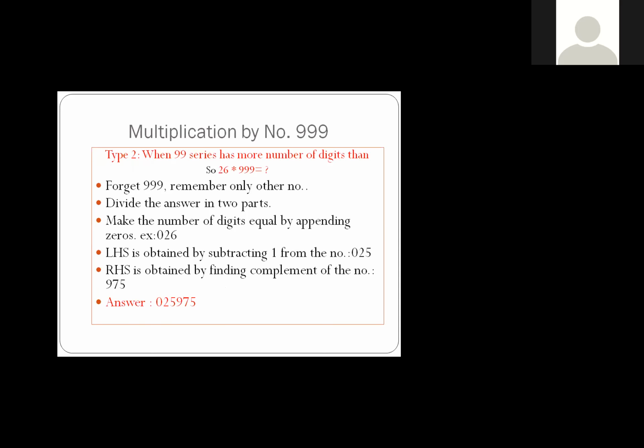Okay, now type 2. Now I have to be careful. Any question? Yes, please. So why is it not going to be the same on the calculator?